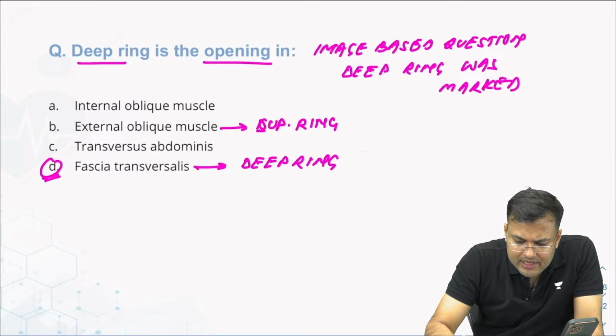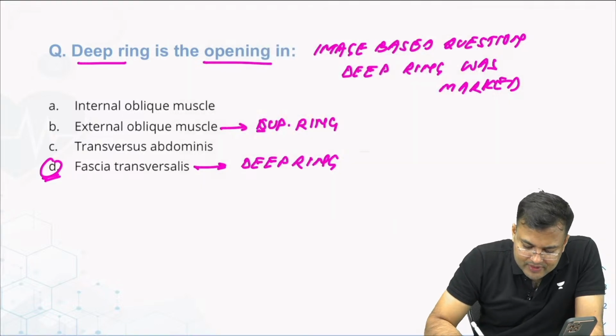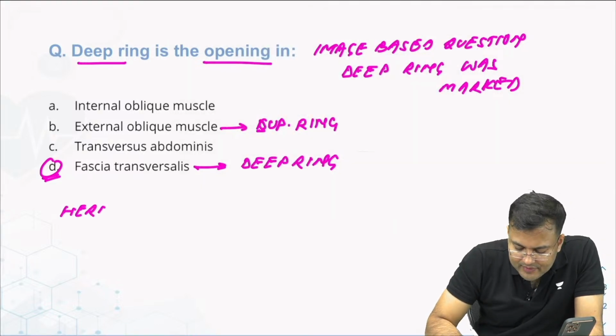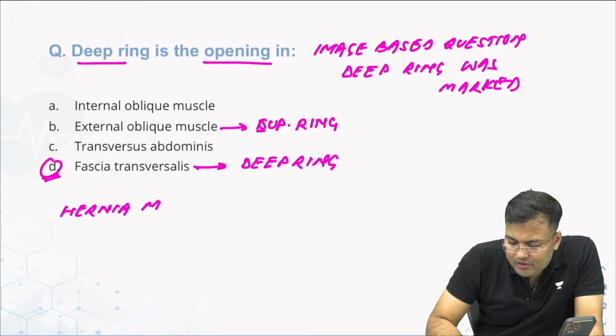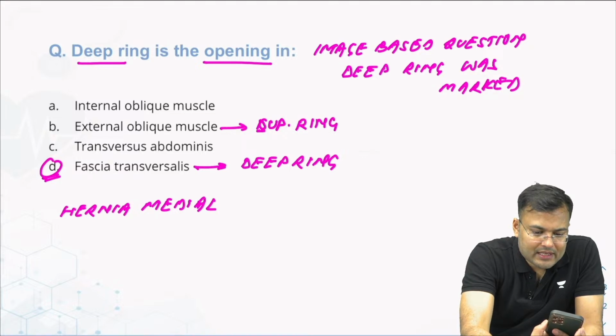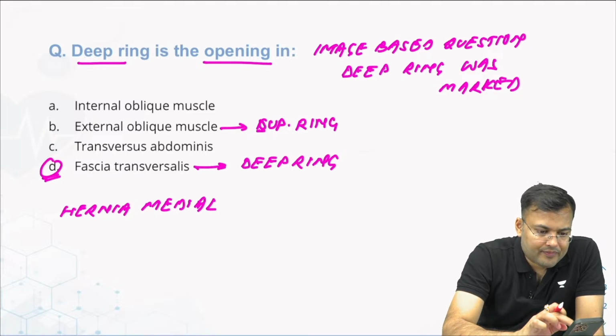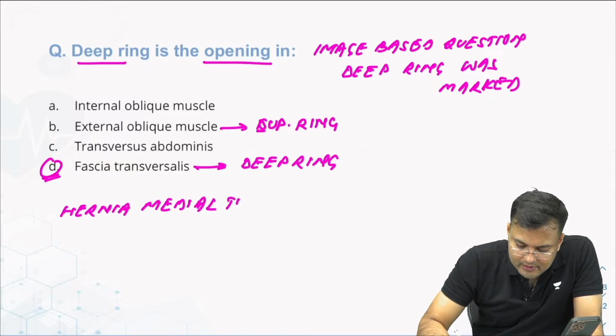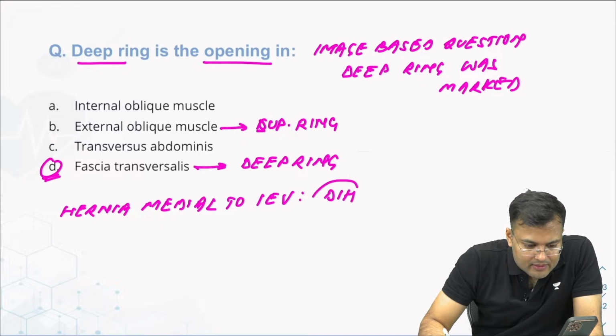There was a hernia medial to the inferior epigastric vessels. So hernia medial to inferior epigastric vessels. Obviously, it is a direct inguinal hernia.